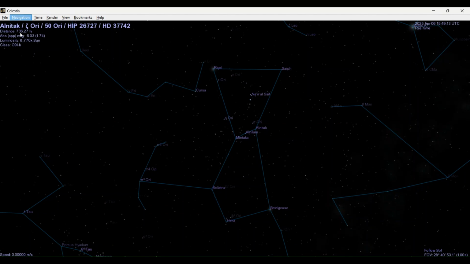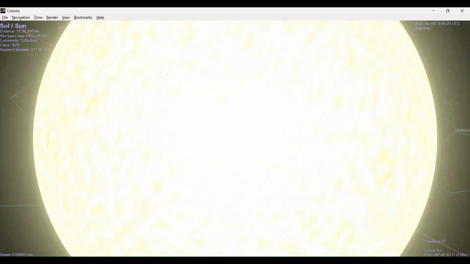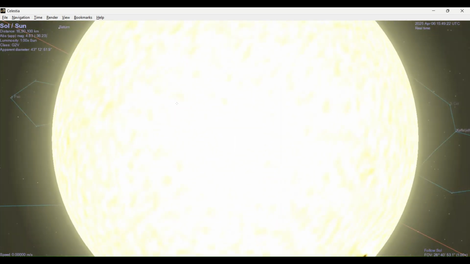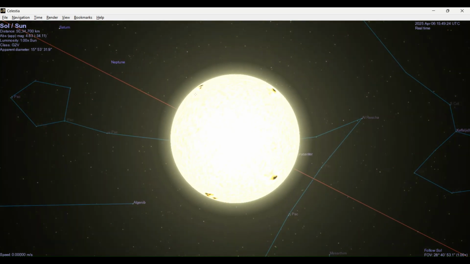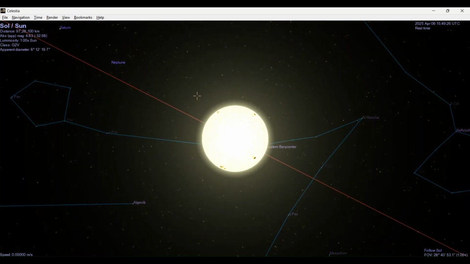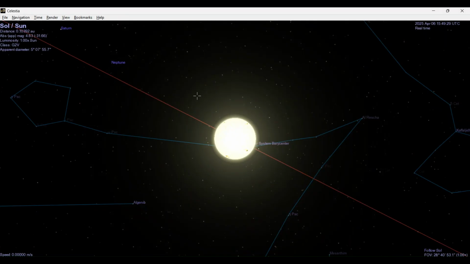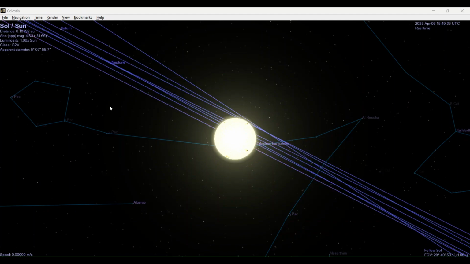So let's go back to the sun and let's see how we can use this to find where we are. Okay, that's very close. Let's go back. What I'm going to do is keep zooming out. And before that, I'm going to do another thing. I'm going to render the orbits of all the planets so that you can clearly see where they are.